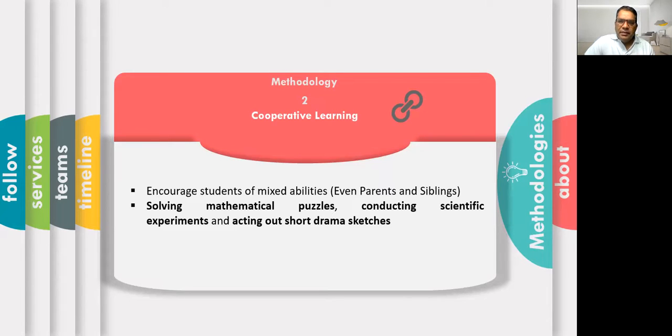Solve mathematical puzzles. Let the children create a mathematical puzzle. In the beginning you create a mathematical puzzle, but later, in the form of a project, you can assign them to create one. Conduct scientific experiments at home and act out drama sketches. Suppose you are an English teacher, you can tell them to dramatize this part of the piece, dramatize roles, types of tenses. In this way, they will start cooperating.